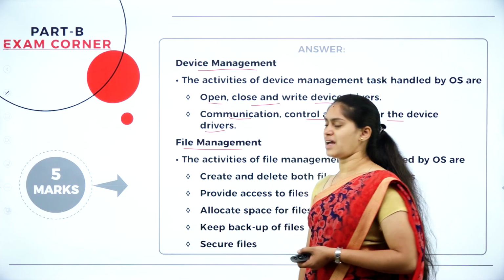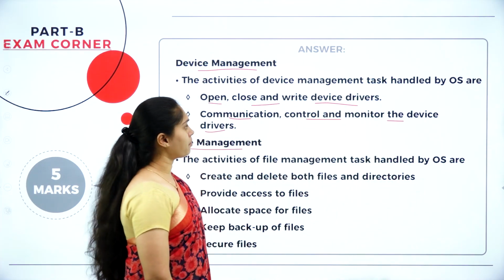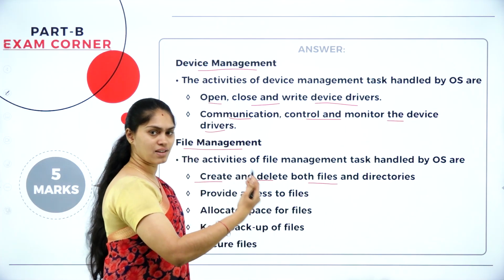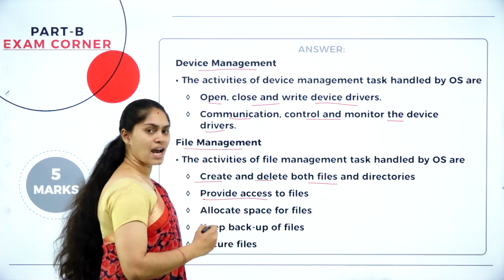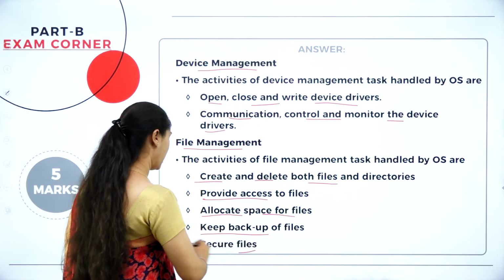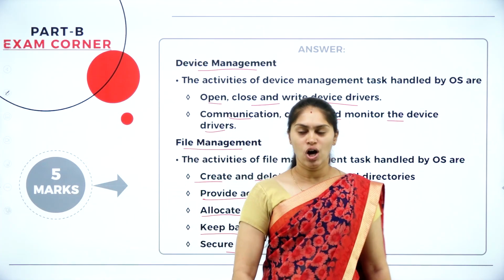Next we have file management. The activities with respect to the file are maintained by this operating system. It is able to create and delete both the file as well as the directory, and it provides access to the files, allocates the space for the files and keeps backup of files, as well as provides security to the file. These are the operations.